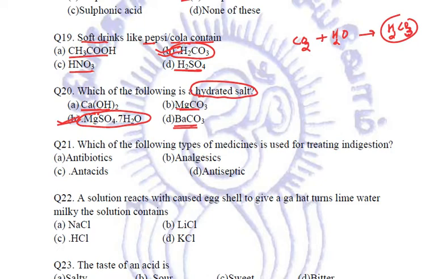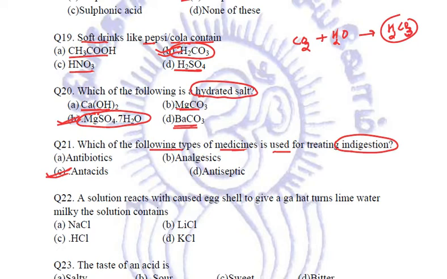Next. Which of the following types of medicines is used for treating indigestion? Of course, they are antacids because indigestion is caused due to over secretion of acids. Right? So in order to neutralize, we use antacids, that is opposite of acids, and side by side, let us try to revise the names of the antacids.